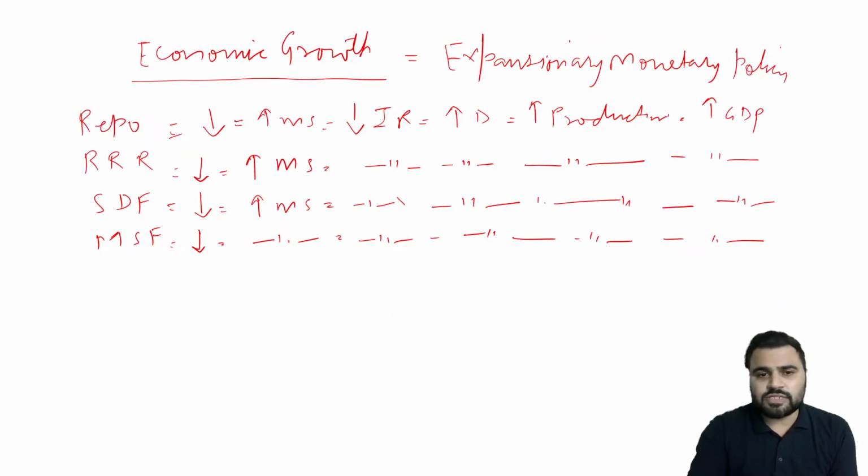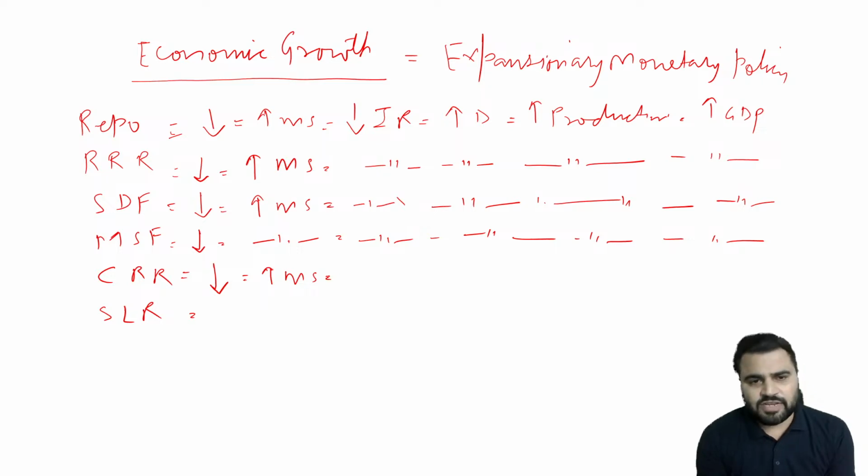Second is the reduced reserve requirements. What are the two reserve requirements? Basically, CRR, that is cash reserve ratio, and the SLR, right? CRR and the SLR is there. So what will happen when RBI reduces the CRR? Banks need to keep less cash with the Reserve Bank of India, which means they have more cash to lend to the public. So, an increase in the money supply.